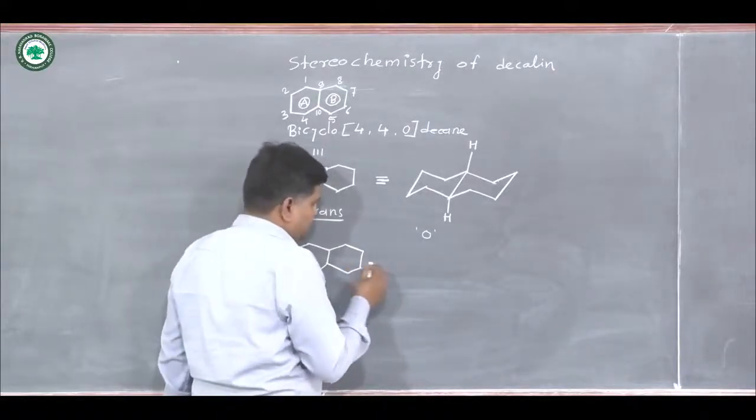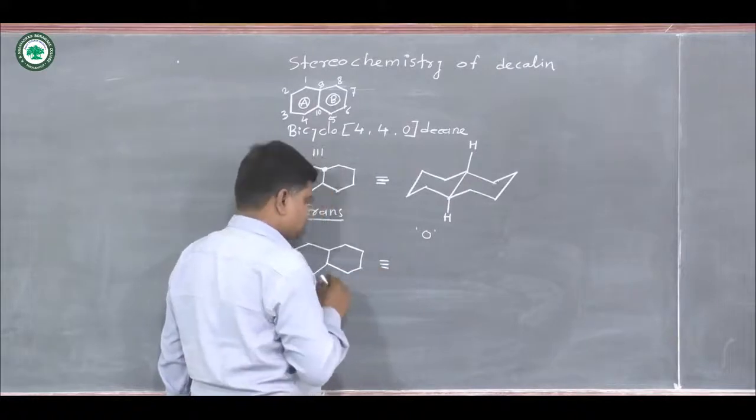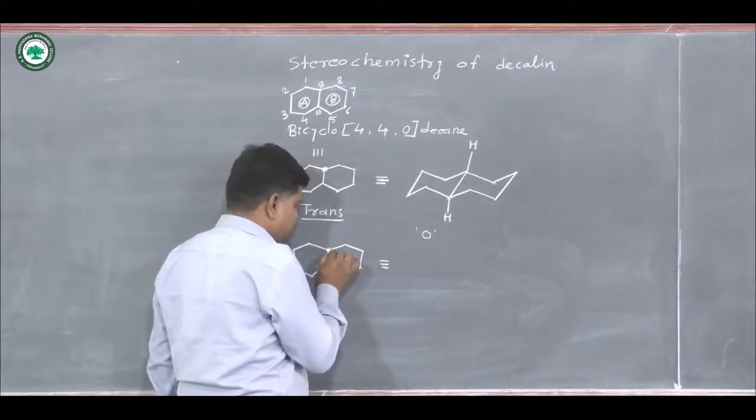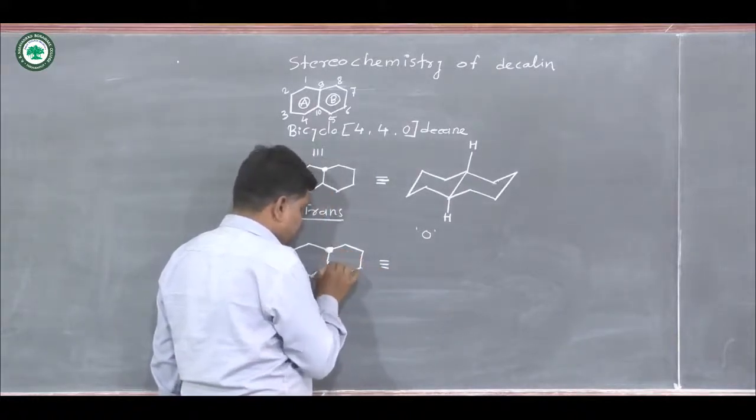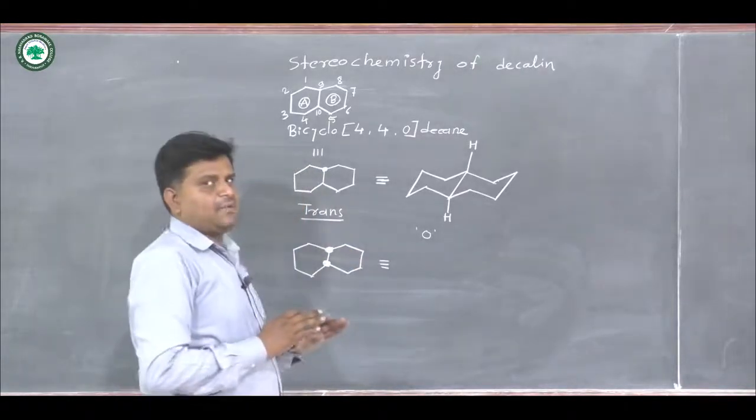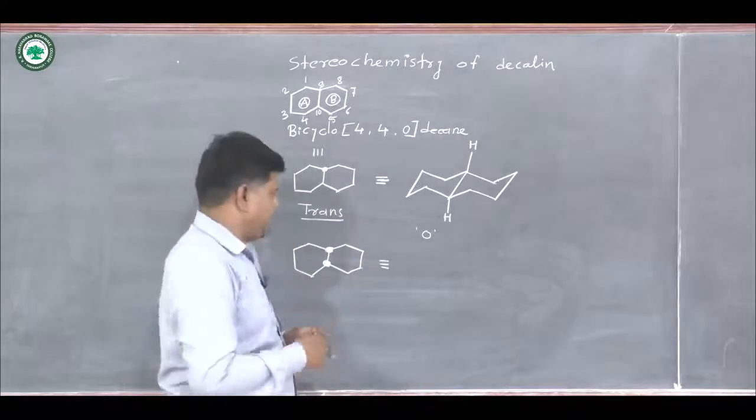So here we write dots on both carbon atoms, meaning both hydrogens are present on the beta side, above the plane.